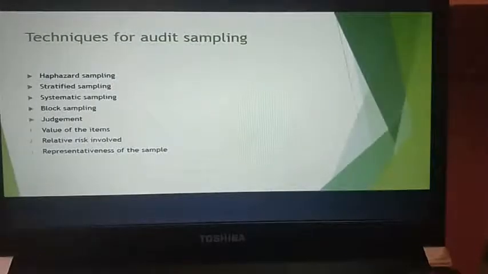Next, you have the techniques which are actually used for audit sampling. In this you have haphazard sampling, you have stratified sampling. Haphazard sampling is basically a technique which is adopted by the auditor, where the sample does not follow a structured technique. It is not in a structured way. This haphazard sampling is not appropriate when you are using statistical sampling.